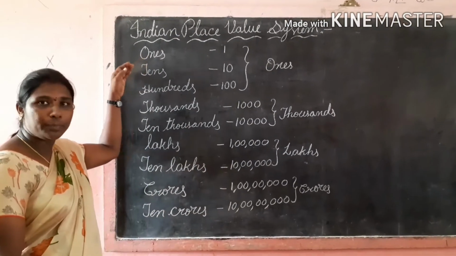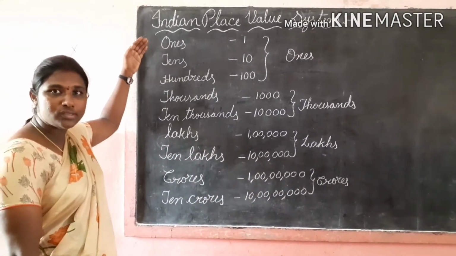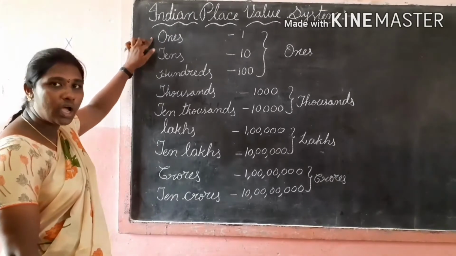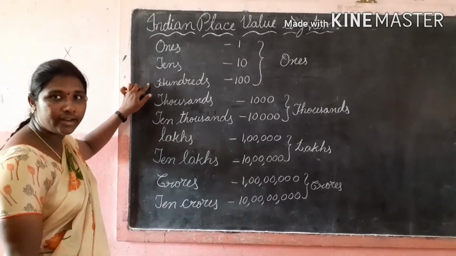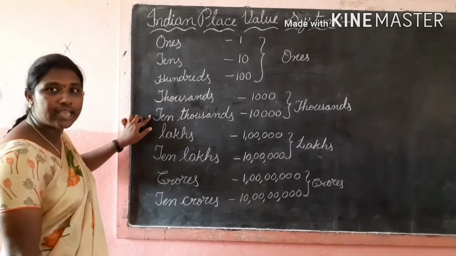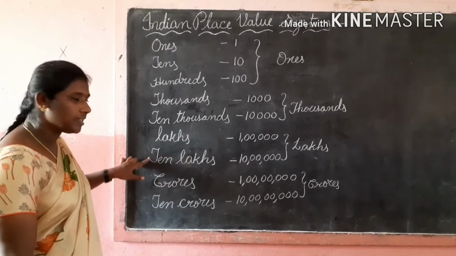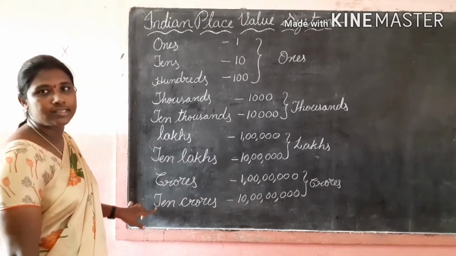Okay, now once again I am repeating. What are the place values in the Indian place value system? Ones, tens, hundreds, thousands, 10,000s, lakhs, 10 lakhs, crores, 10 crores.